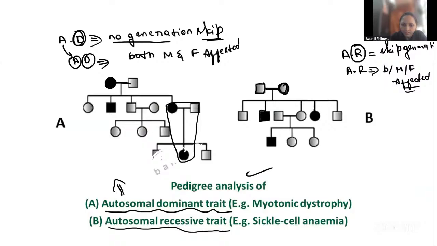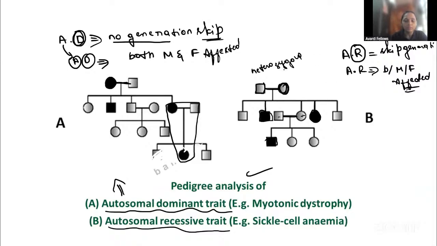Both the parents are heterozygous, and they are having affected children. So here also you can see that both the parents are not affected, but they are having affected children.